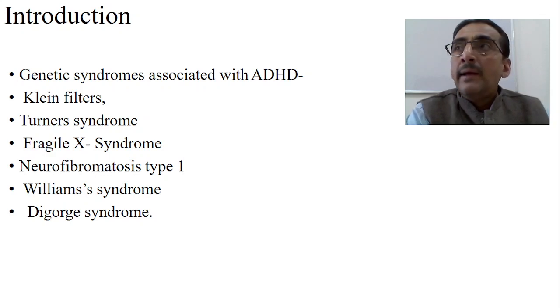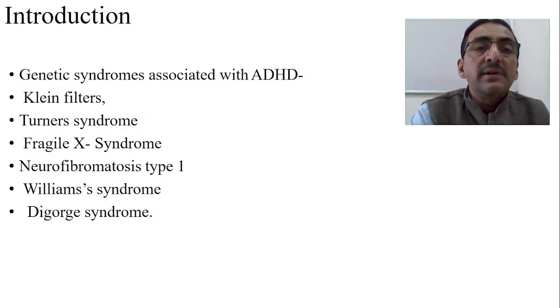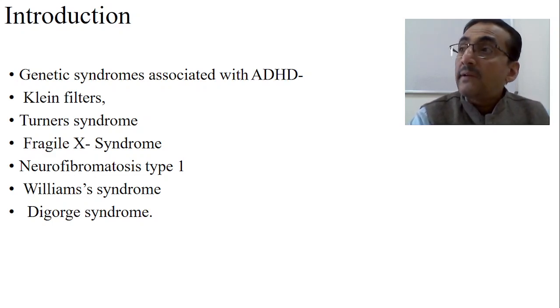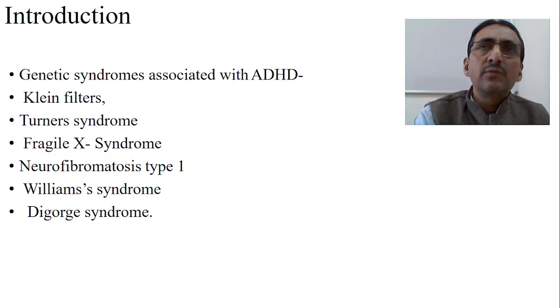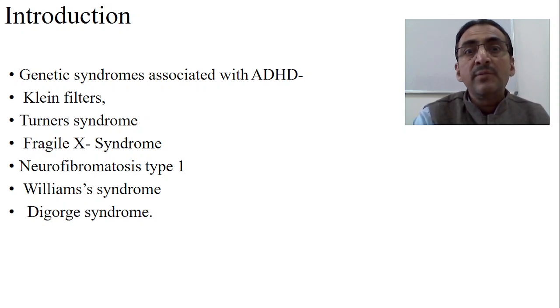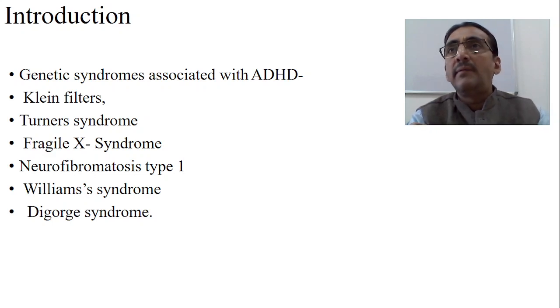Okay. Now, there are some genetic problems which are associated with ADHD. We should also know this. Some of the genetic problems are there where we find ADHD very commonly. For example, Klinefelter syndrome. Klinefelter syndrome is basically associated with antisocial activities. Okay, so when a child is going to school, you get a lot of complaints from the teacher that he is doing so many antisocial activities in the school. He is beating somebody, harming somebody, throwing something like that. So in Klinefelter syndrome usually we will have the symptoms of ADHD.